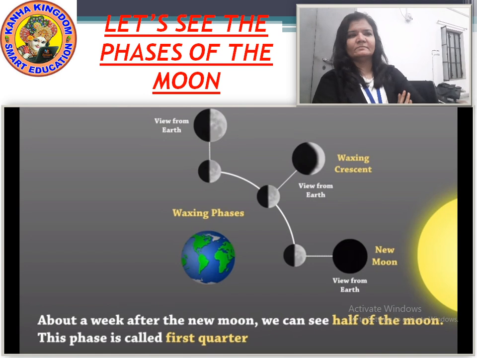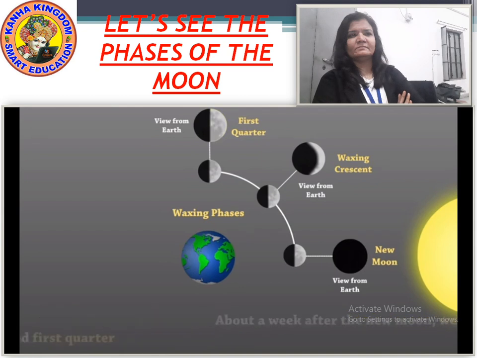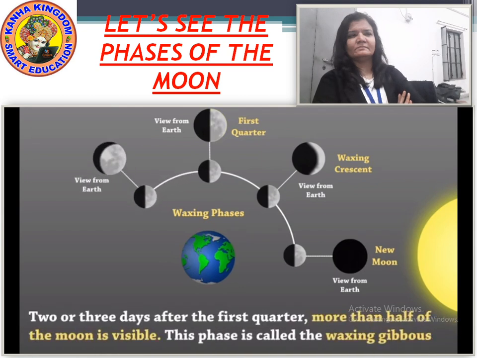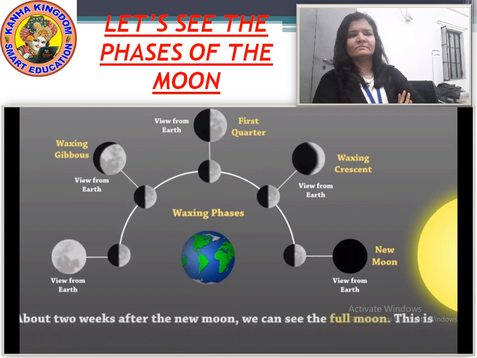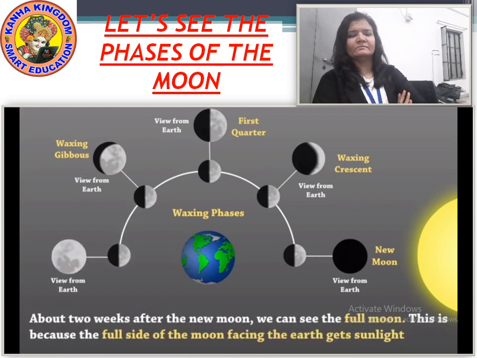This phase is called first quarter. Two or 3 days after the first quarter, more than half of the moon is visible. This phase is called the waxing gibbous. About 2 weeks after the new moon, we can see the full moon. This is because the full side of the moon facing the Earth gets sunlight.